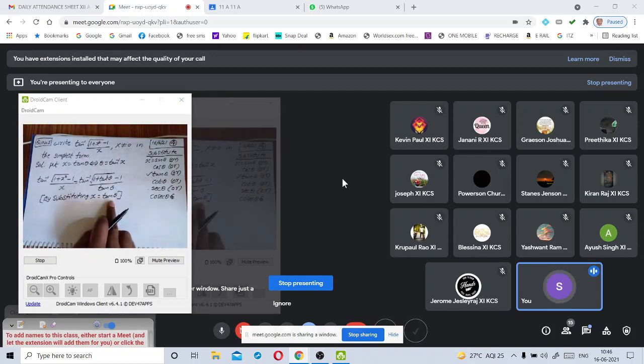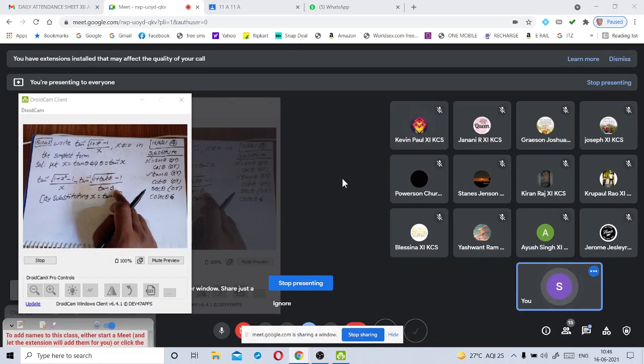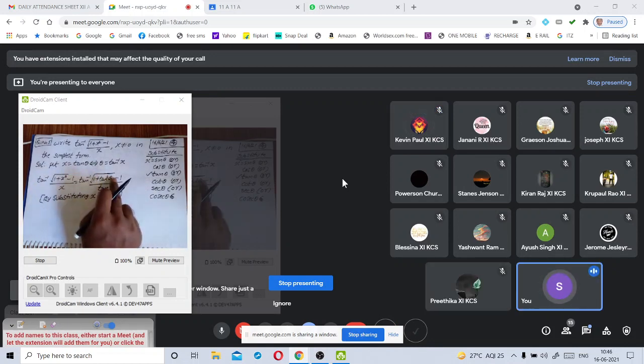By substituting x is equal to tan theta in this given function, we get to this step. Understood this step, my dear? We substituted x is equal to tan theta in the given inverse trigonometric function. Then we got this step.